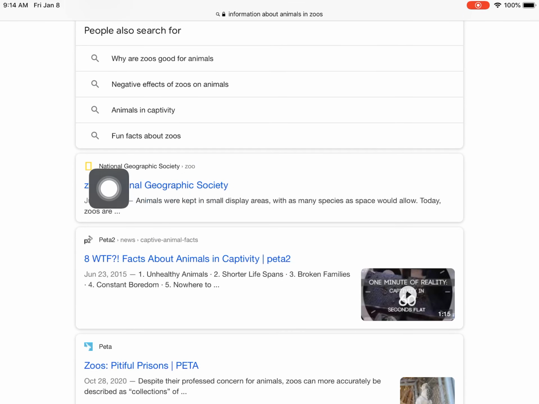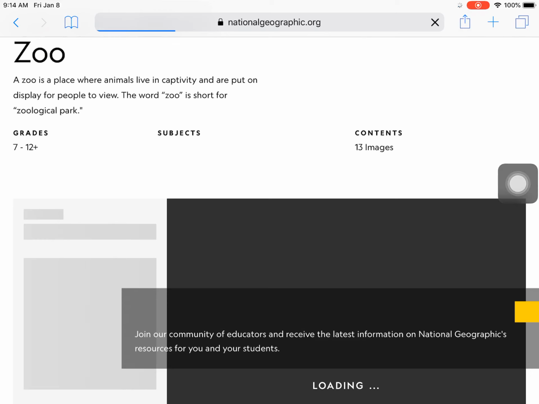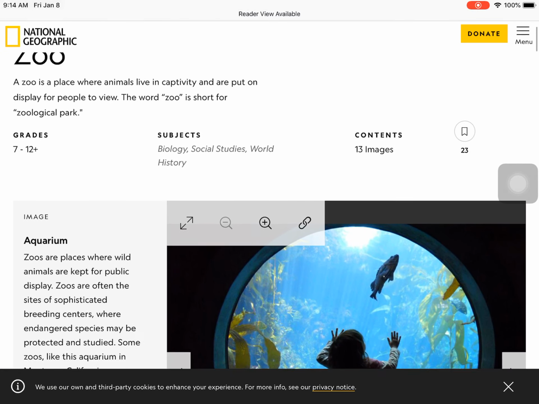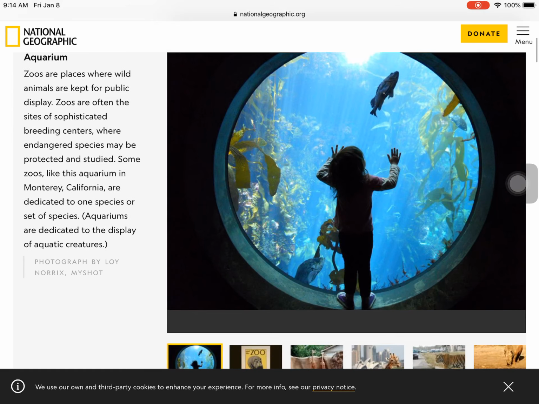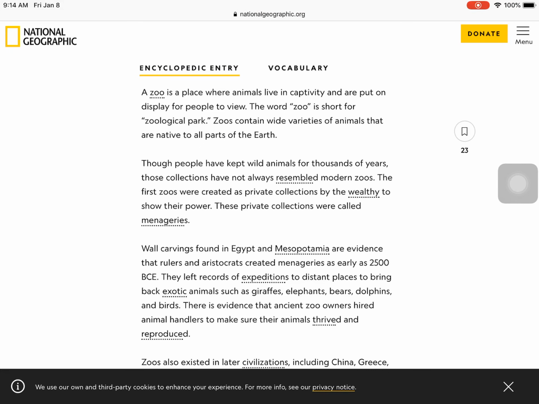Things like National Geographic Society is probably a pretty trustworthy source. So if I go to this website, I'm probably going to find a good bit of information, and this is actually an encyclopedia entry, which is wonderful. So this is going to give me a lot of information. So I can read about zoos here.